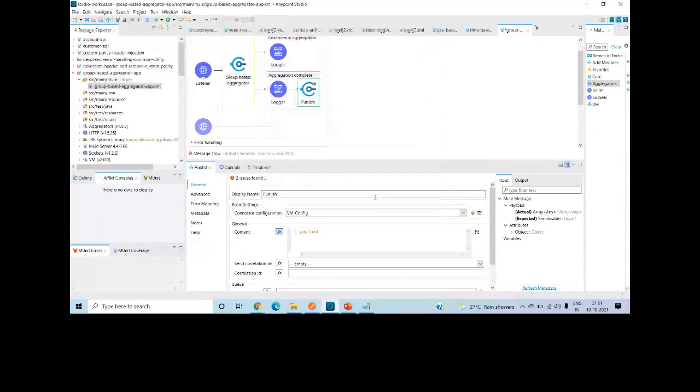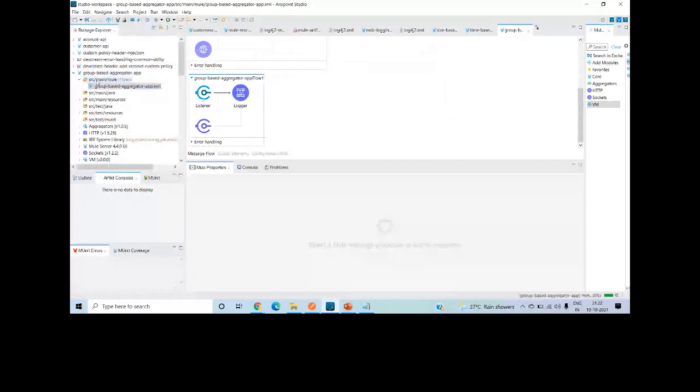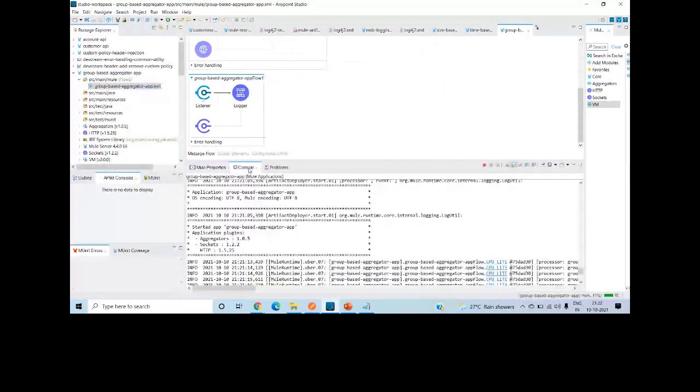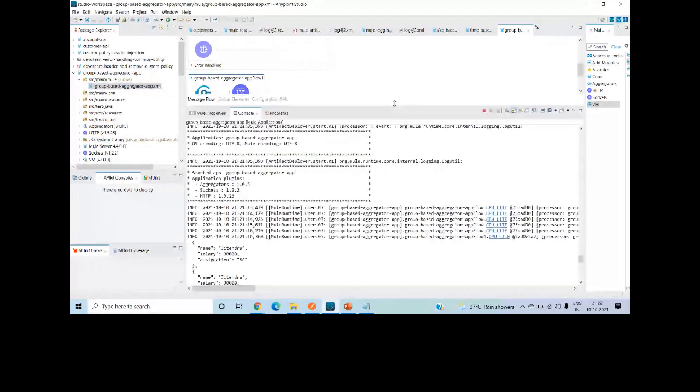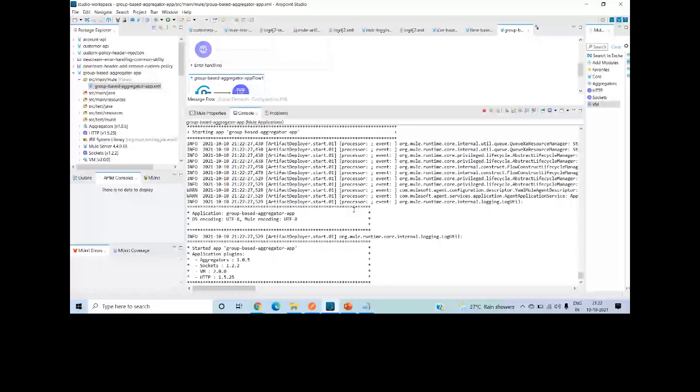Here you have to give the queue name. Instead of this, I can use the VM listener here. And it's good. Let me save it. So this is how you can, even in cloud, make use of a persistent VM queue, and you can process the message across multiple workers also. So that is the way.